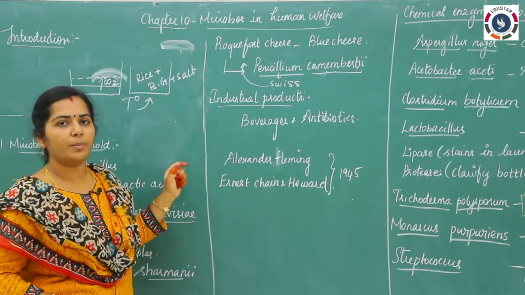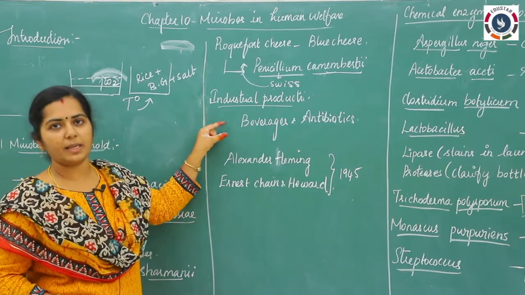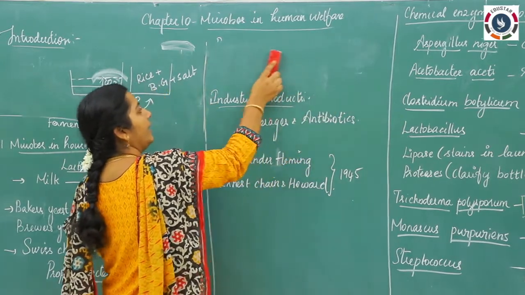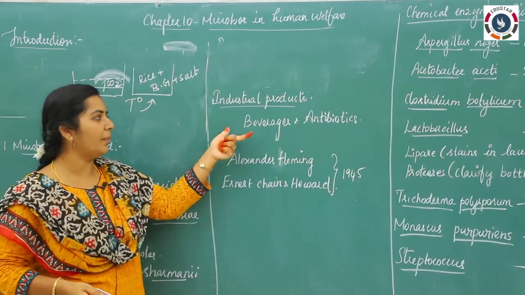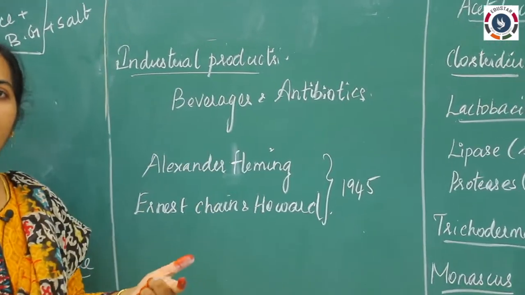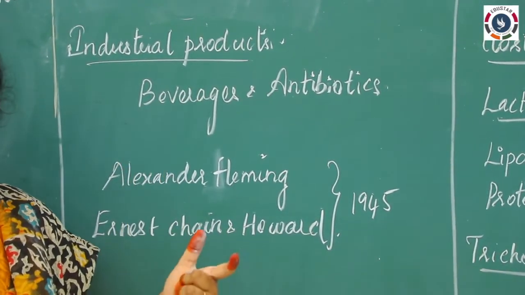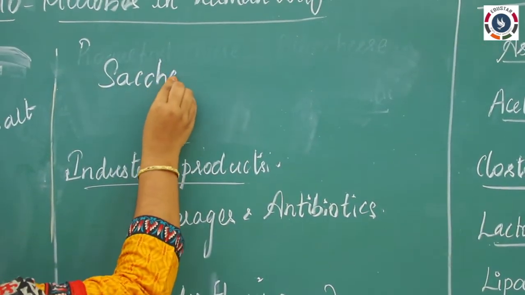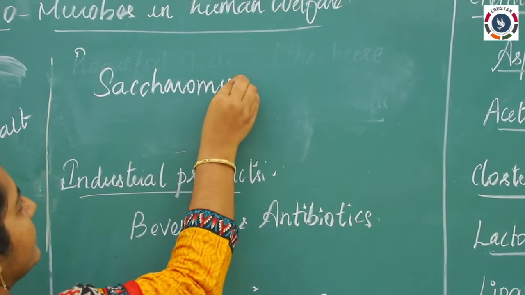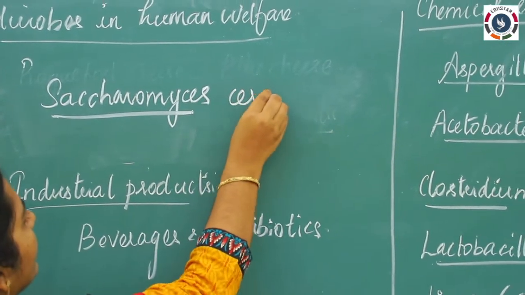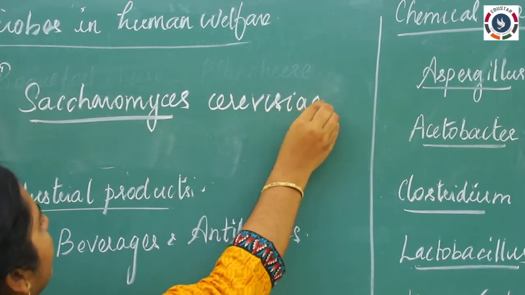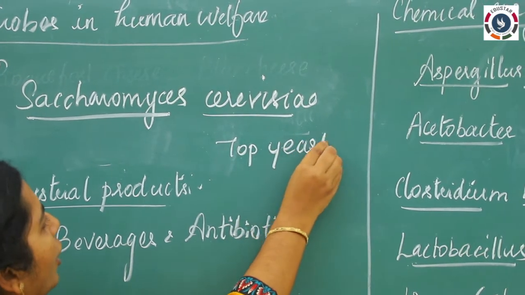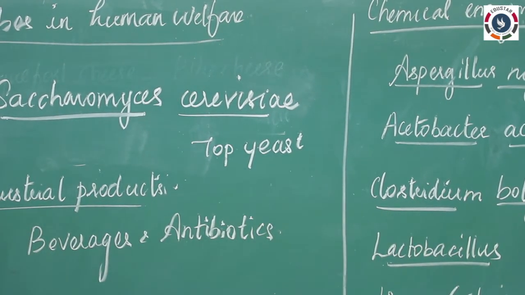So coming to the industrial products, the main things are beverages and antibiotics. Beverages include rum, wine, brandy, whiskey, vodka, everything comes under beverages. How they prepare the wine and rum is with the help of baker's yeast, Saccharomyces cerevisiae. This is said to be the top yeast. We can give other names also: top yeast, brewer's yeast, baker's yeast.